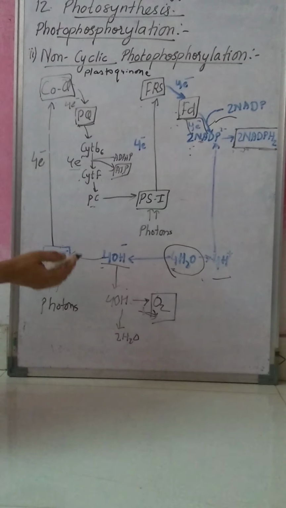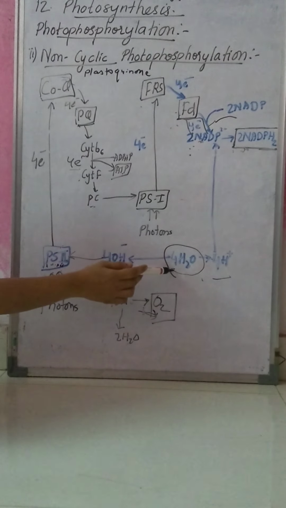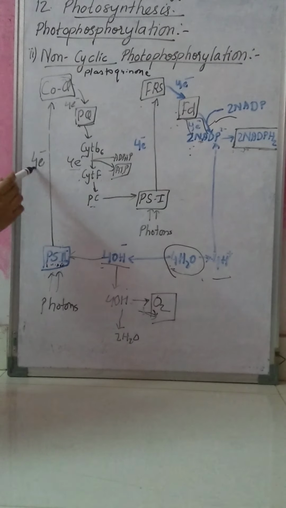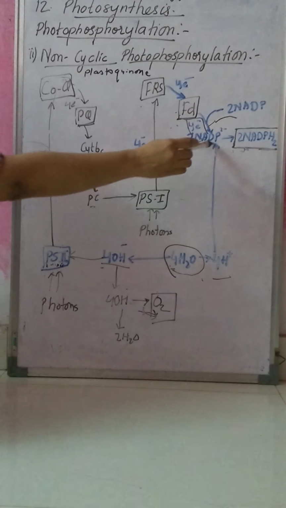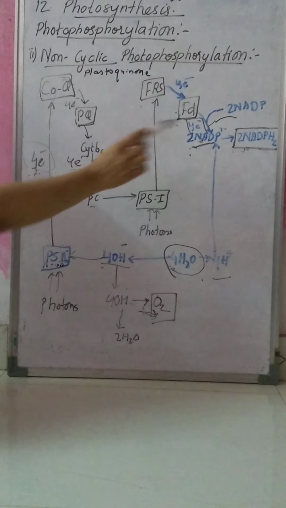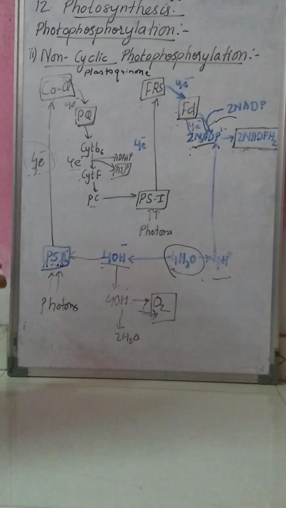So here you can see photosystem 2 is getting electrons because of the photolysis of water and not the electron of its own. It is not getting its own electron because its electron is already accepted by NADP, and NADP has become ionized. And the electrons it is getting, it is because of the photolysis of water. As the electron is not of its own, this type of electron transfer is known as non-cyclic electron transfer, but is also known as non-cyclic photophosphorylation.